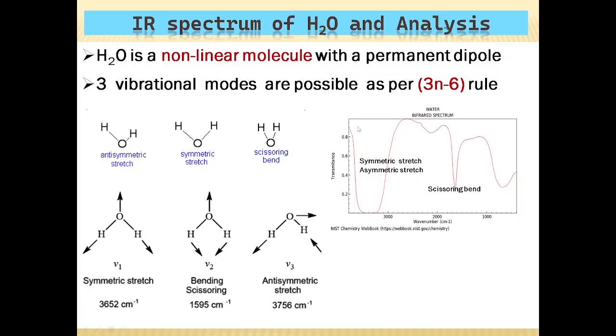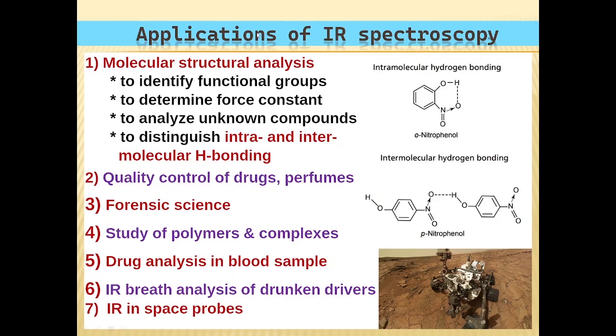They are degenerate, giving a broad spectrum in this region around 3700 centimeter inverse. And the bending vibration is seen here at 1595 centimeter inverse.